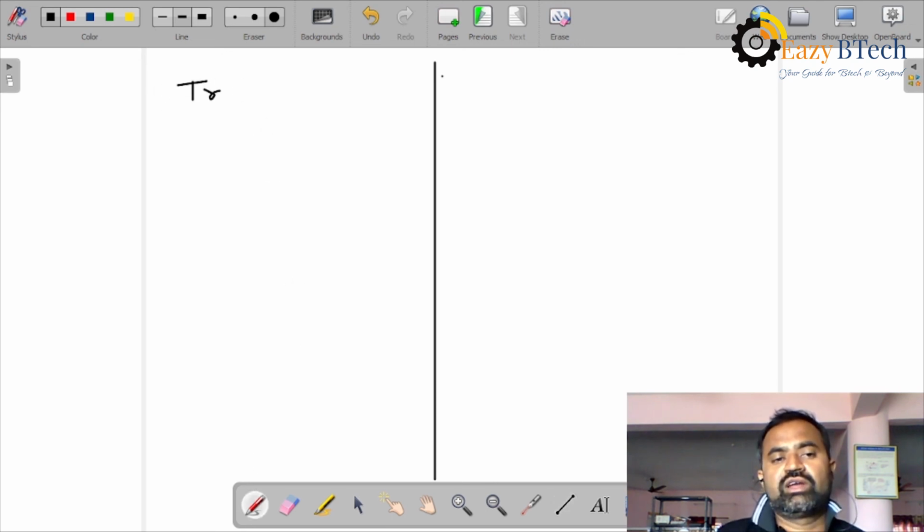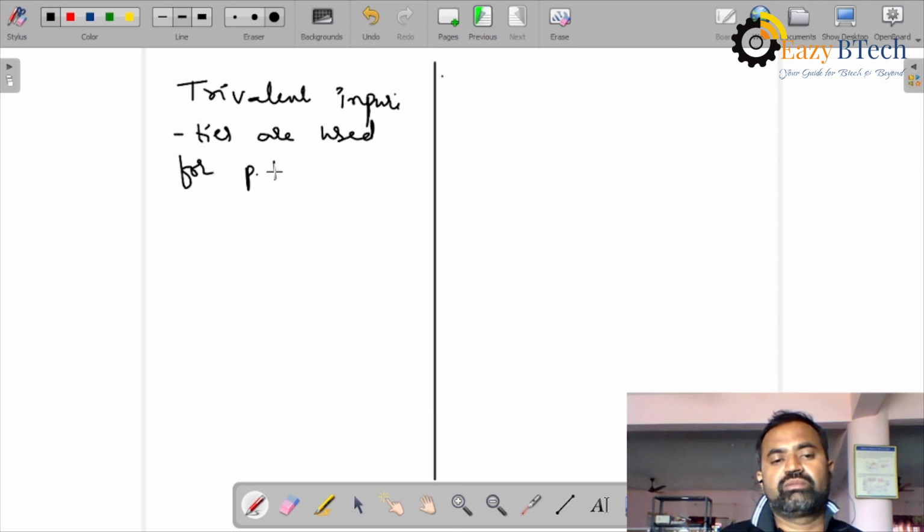This we call a trivalent element. Trivalent impurities are used for P-type formation.